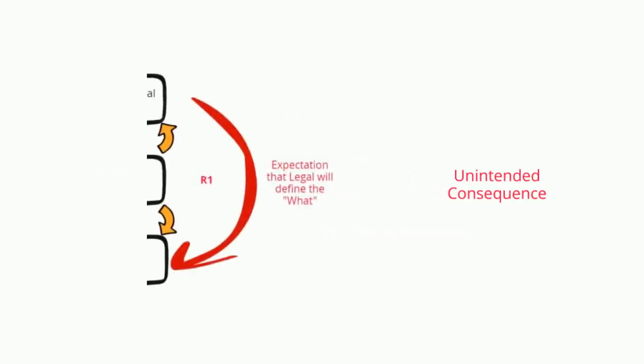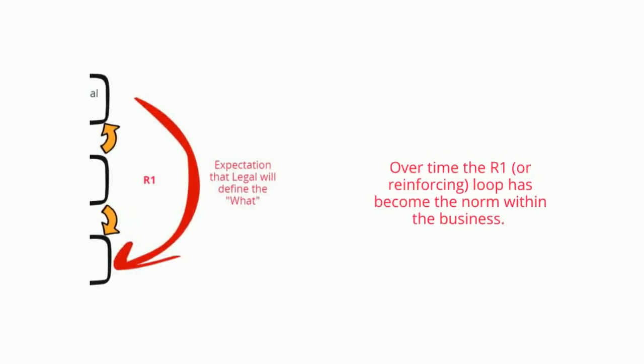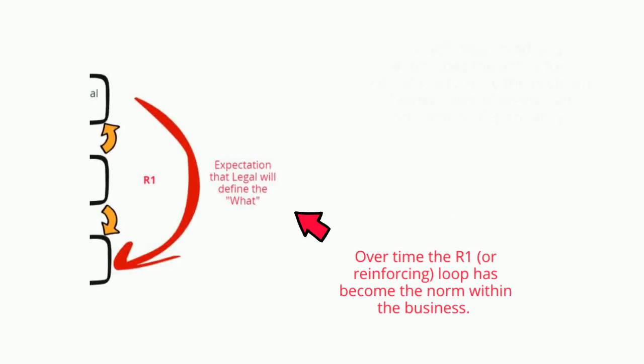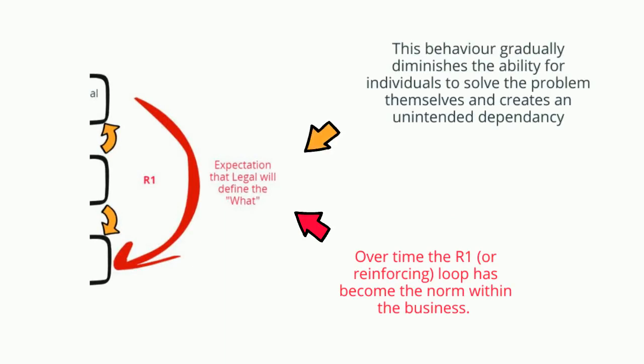Let's have a look at the unintended consequence of R1 in a little more detail. Over time, this reinforcing loop had become the normal way of operation within the business. This behaviour gradually diminished the ability for individuals to solve the problem themselves, creating an unintended dependency. It also resulted in the creation of additional workload, thereby shifting the burden to the intervener.